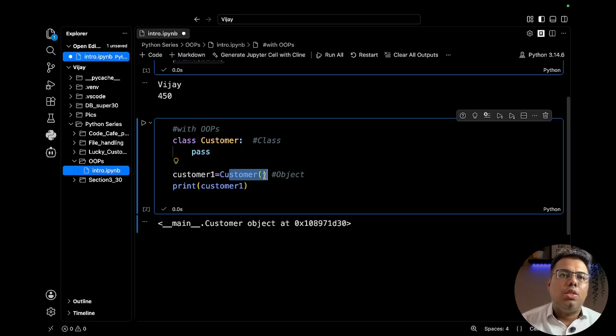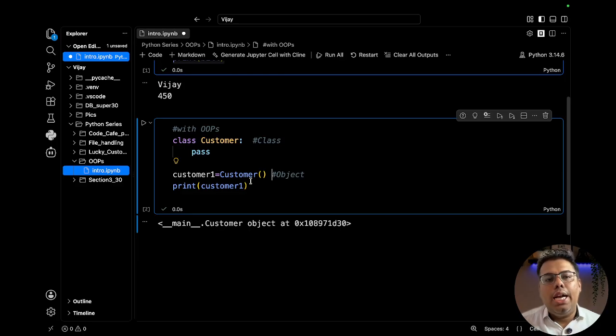The advantage this gives us is that we already have a skeleton. Like in the car example we discussed, we already have a skeleton that there will be four wheels, one engine, one accelerator, one brake, one steering wheel, and boot space. Is it a petrol variant? Is it a diesel variant? All of those qualities we can introduce in this. A skeleton will be prepared, and accordingly, whoever creates the object can define those things and create an object of that. So a properly structured pattern will be followed.